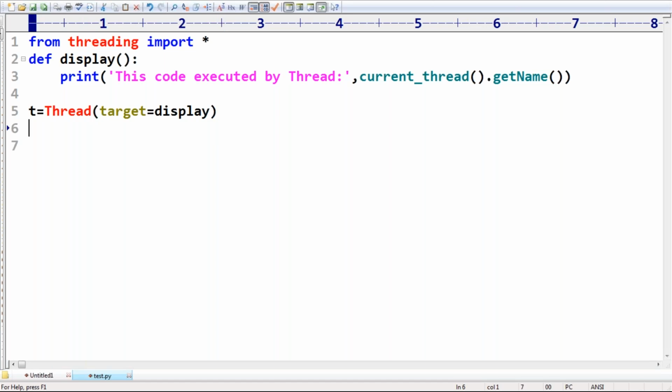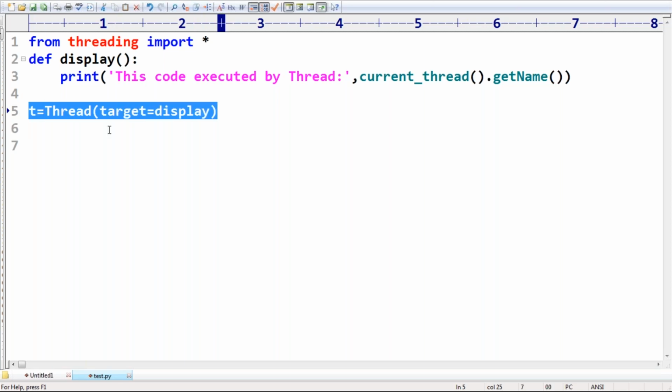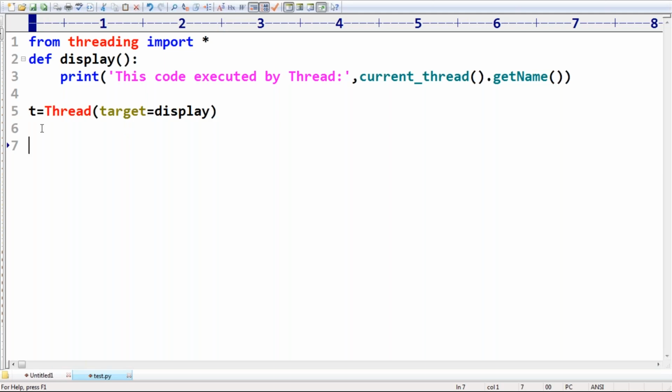Sir, after this line, how many threads are there? Only one thread, that is the main thread only. The reason is the main thread created the child thread object, but the main thread did not start that child thread. Remember this very carefully, sir.